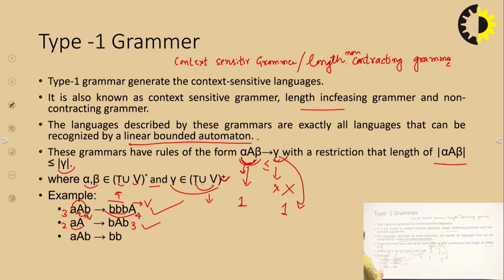Now check the third one. Here small a, capital A, small b is a combination of terminals and variable, and here only terminals. Okay, it is acceptable. But when we talk about the length, the length of the right hand side is 2 and the length of the left hand side is 3. So it is not less than or equal to the right hand side. So this grammar does not belong to type 1 grammar.